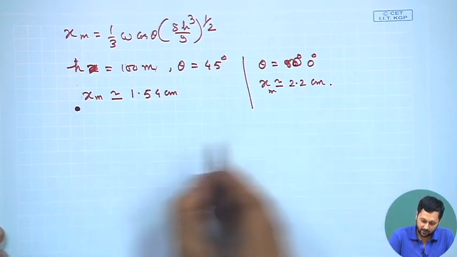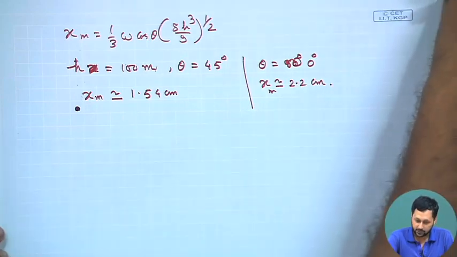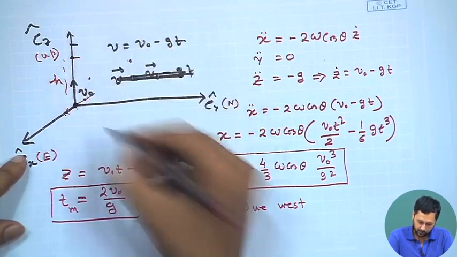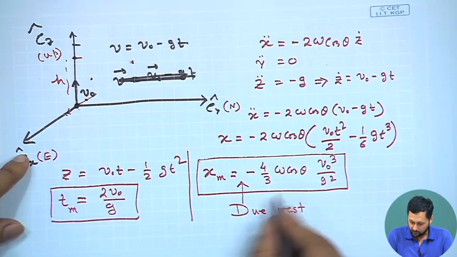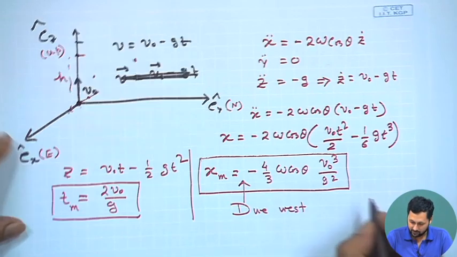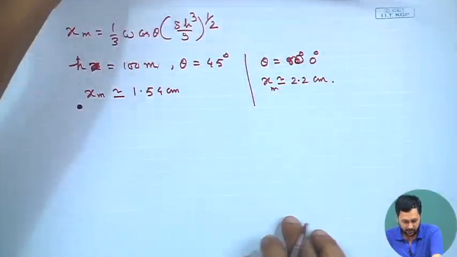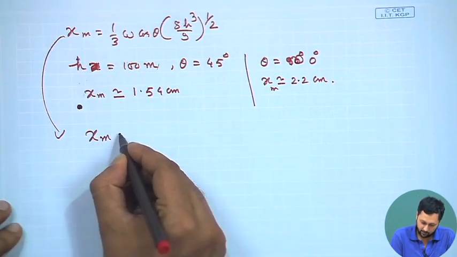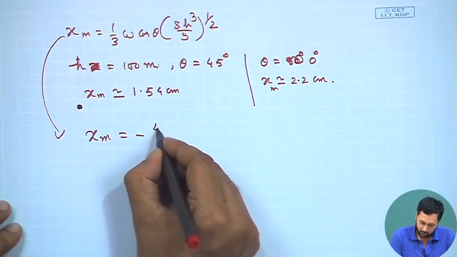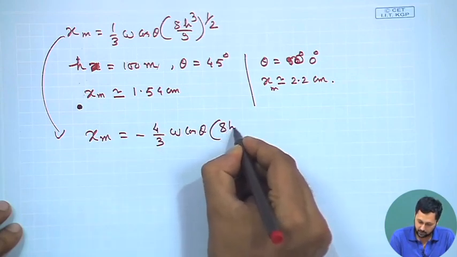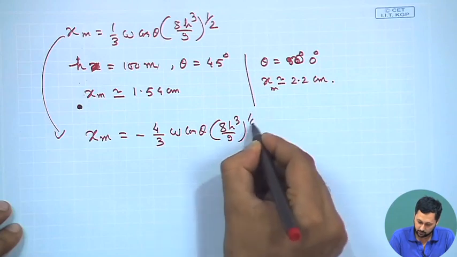Now, as I said, when we are throwing the object from this point and it comes back, it is not only due west, but it will be exactly the same expression multiplied by 4. So, in this particular case, x m will be minus 4/3 omega cos theta times 8 h cubed by g to the power half.